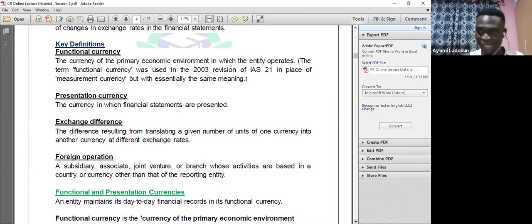The examiner was asking us to advise that company how they can determine their functional currency. And the B part of that question was the calculation of a foreign subsidiary. That is why in corporate reporting, you cannot joke with the theoretical aspect. It's very key, okay? So it's not always on calculation. And that time, I think the compulsory question was 30 marks. So that first question was 5 marks, and the calculation was 25 marks.